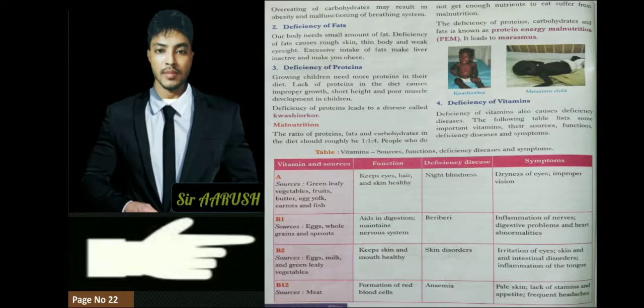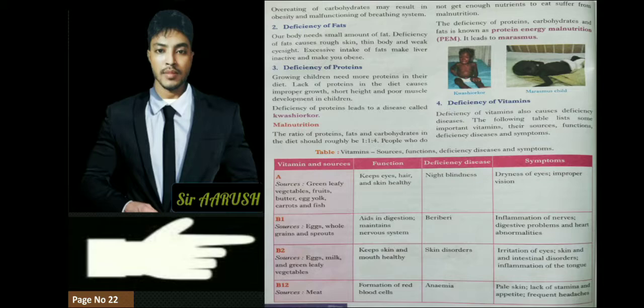And vitamin B2, what are the sources? Eggs, milk, green leafy vegetables. And it keeps our skin and mouth healthy. And the deficiency disease is skin disorder if we do not consume vitamin B2. And symptoms are irritation of eyes, intestinal disorder, indigestion, and inflammation of the tongue sometimes.